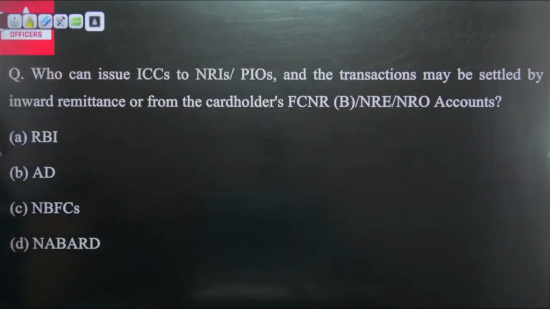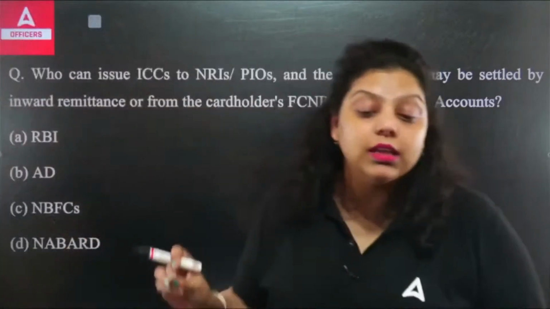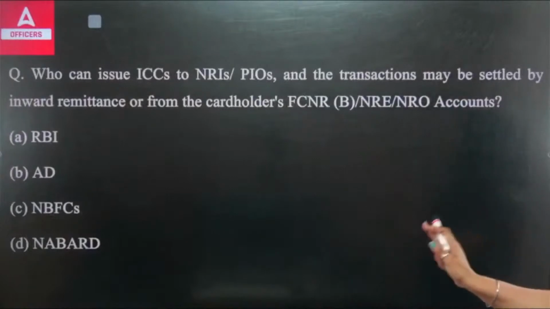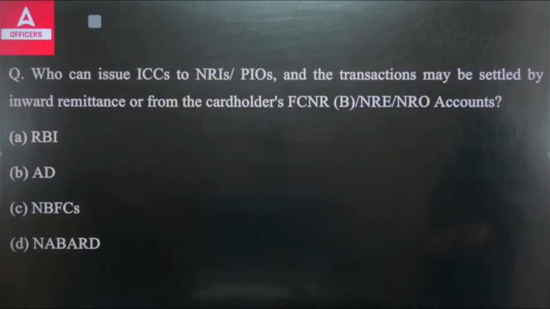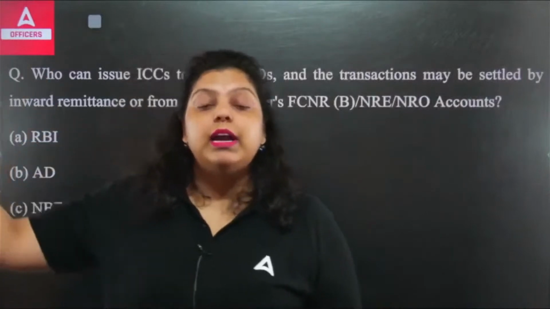So first of all, an NRE account can be opened in the form of CASA, RAFA. Here the NRI can maintain their money in Indian rupees only, not in foreign currency. It is an Indian currency denominated account, and the income from abroad that you have earned can be maintained here. That's why these accounts are exempt from taxes, because you are maintaining income that you have earned abroad.